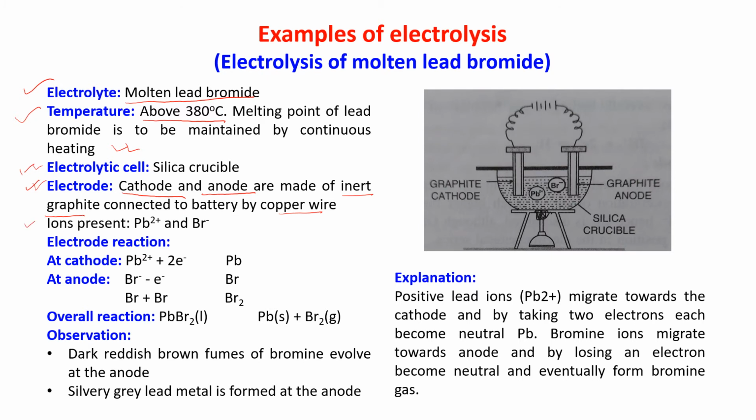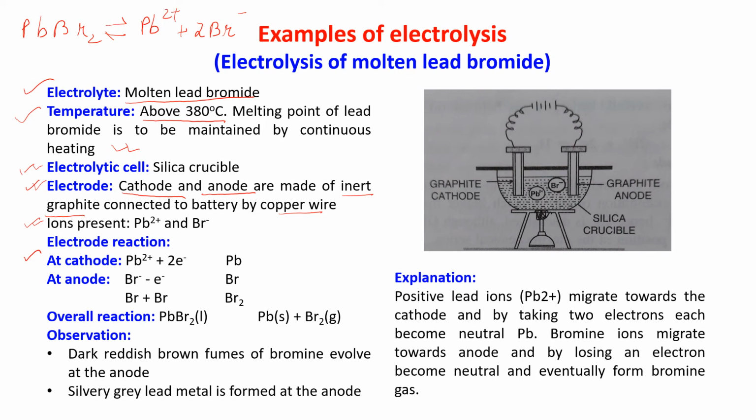Now, what are the ions present? Pb2+ and Br-. Lead bromide PbBr2 dissociates into Pb2+ and 2Br-. So Pb2+ will move towards the cathode and Br- will move towards the anode. Now at the cathode, what is happening?